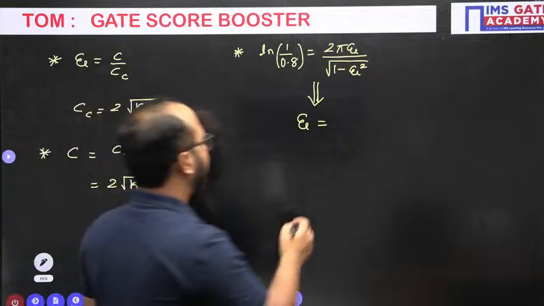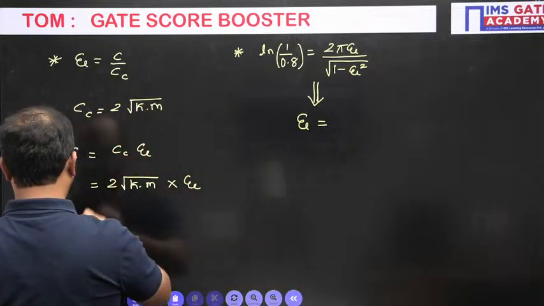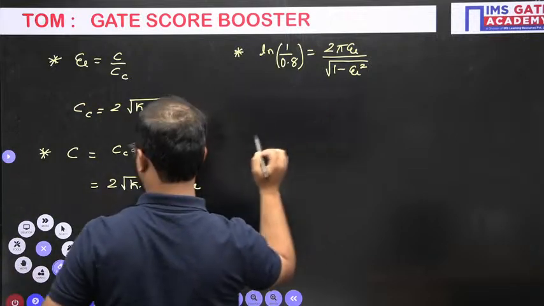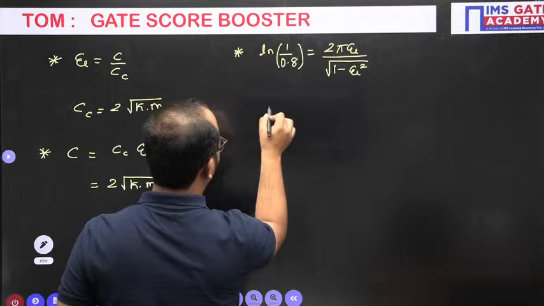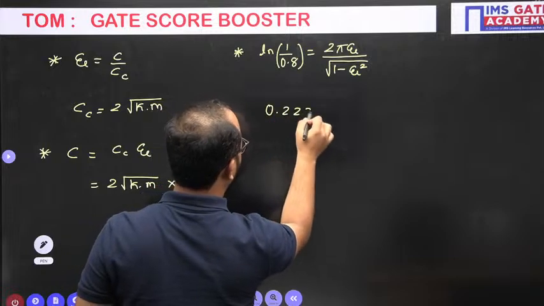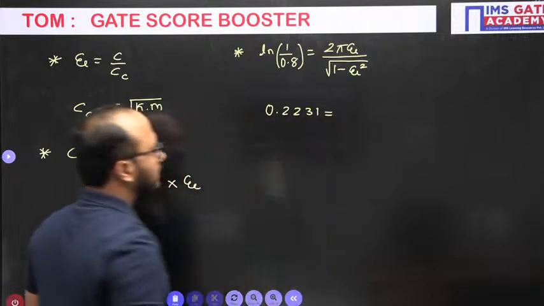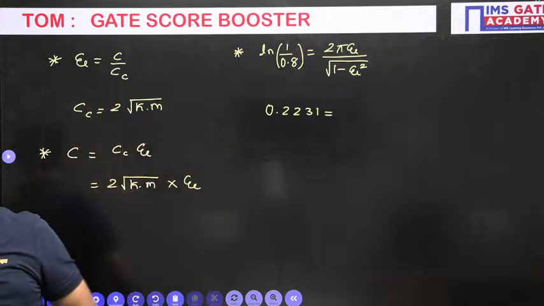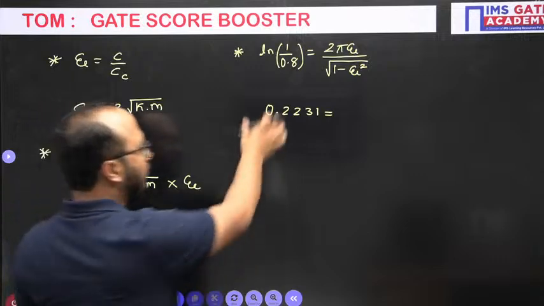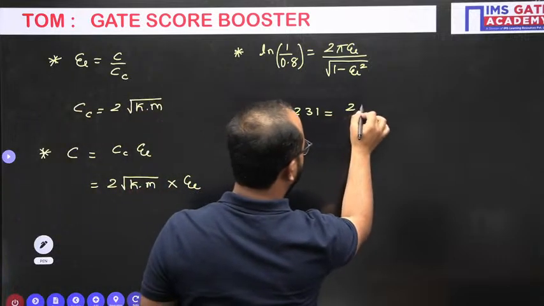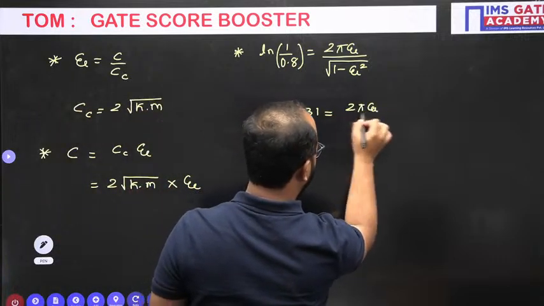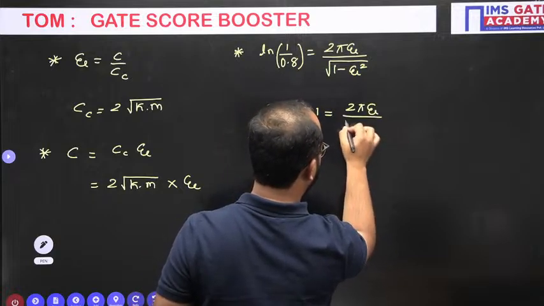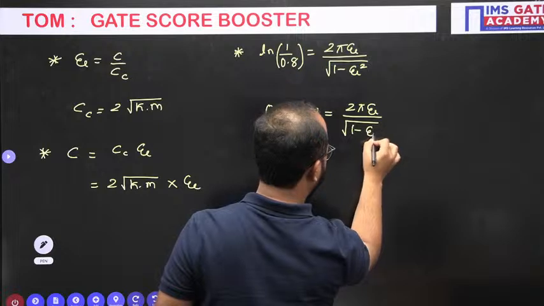So I will mention some of the answers here. This ln 1 by 0.8 value, I have already solved, is 0.2231. This is the answer for this value, equated with 2 pi damping factor under root 1 minus damping factor square.